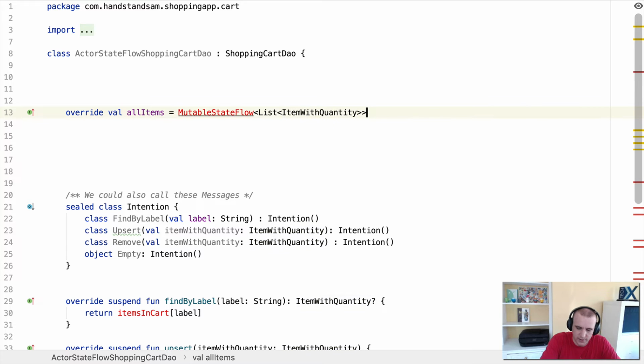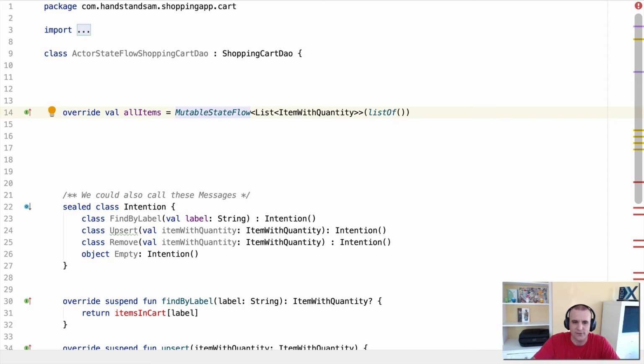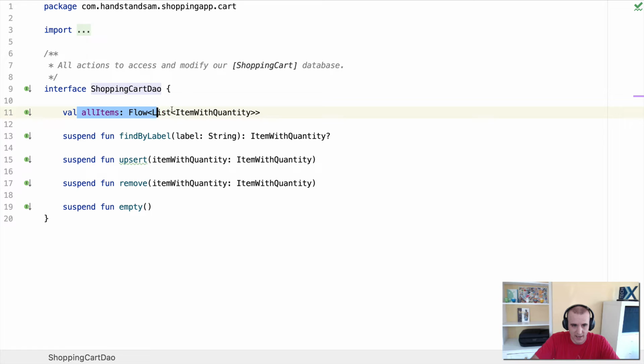And then we have to initialize it with a listOf. We'll import that. And this is a really nice way of doing this. MutableStateFlow is not a flow. However, we're overriding this value. Sorry, it extends Flow. So at the end of the day, a MutableStateFlow will end up extending Flow. So when this is exposed to clients, it's actually exposing it as a flow itself.